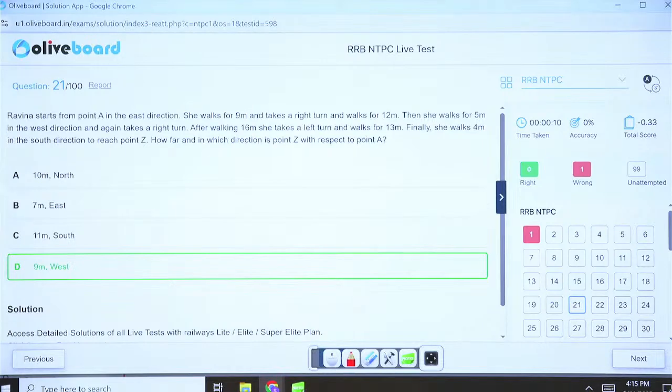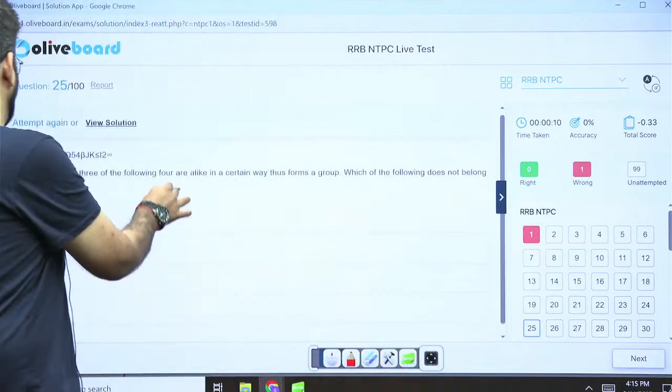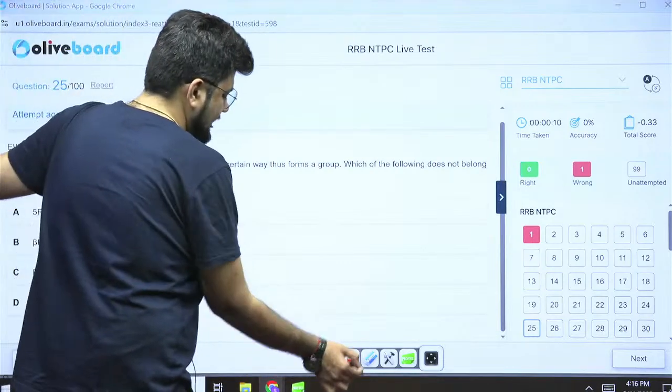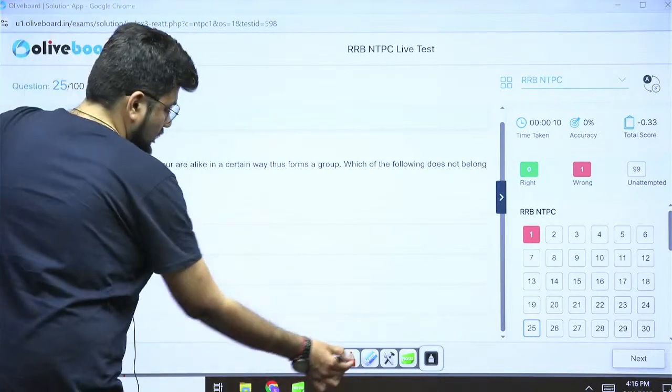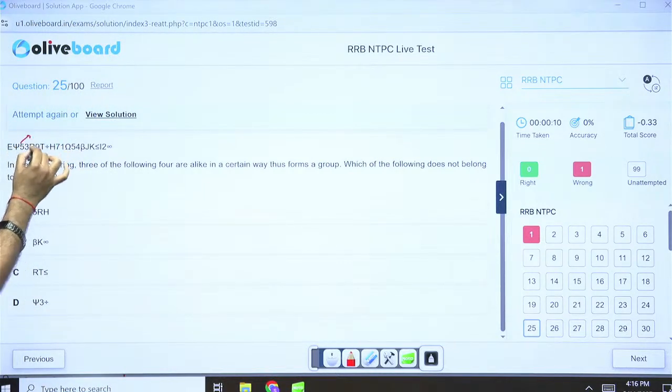Next question is question number 25. Interesting. In this given string, 3 of the options are alike and 1 is different. We need to find out which one is different. Okay. 3 are alike, 1 is different. Just start tracking it in the group right away. So what will you get? You will see 5RH. So you will see 5, the first 5. Okay. Don't consider this one. So we have 5.